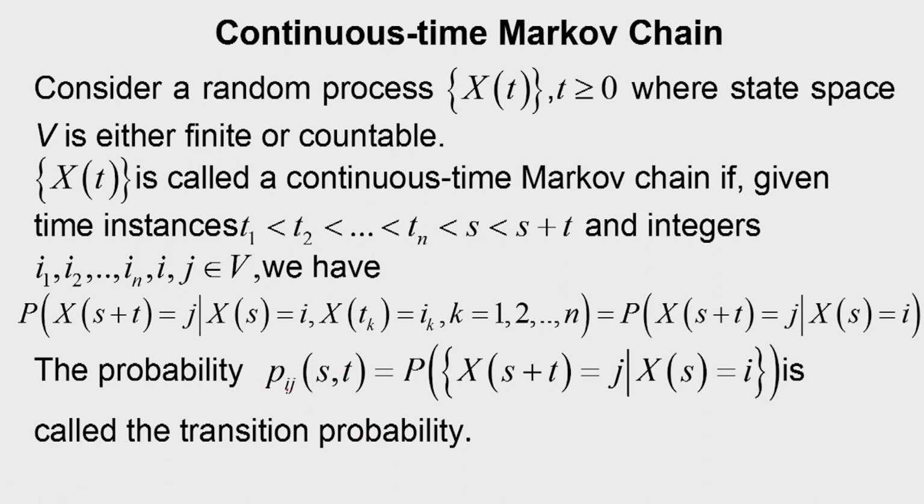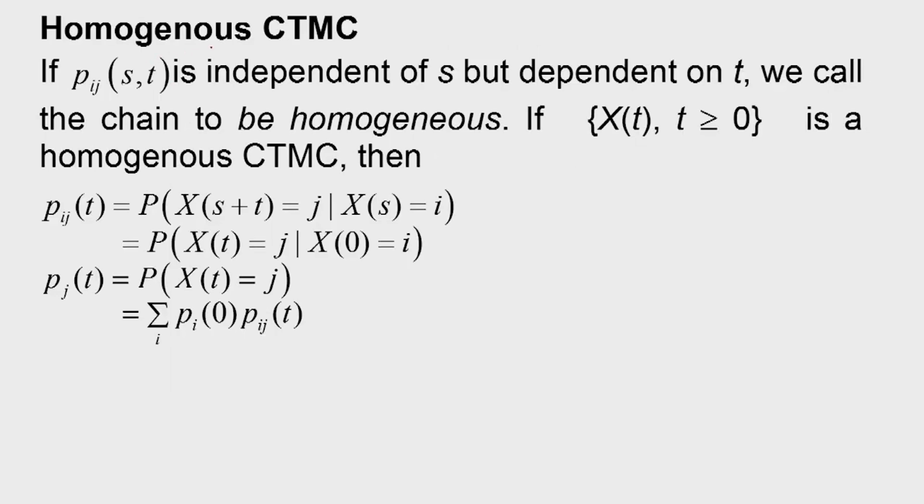Pij we can write as p(i,j) or Pij for simplicity. Pij(s,t) is equal to probability that X of s plus t is equal to j, given that Xs is equal to i, is the transition probability. Now we will discuss homogeneous CTMC. Suppose Pij(s,t) is independent of s but dependent on t. In that situation, we call the chain to be homogeneous. So, that means Pij(s,t) is a function of t but not a function of s.